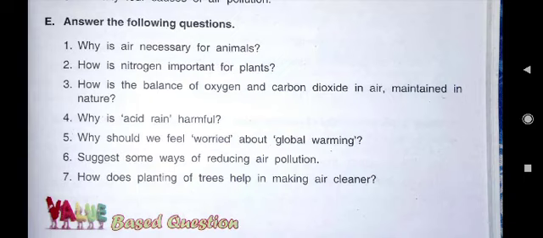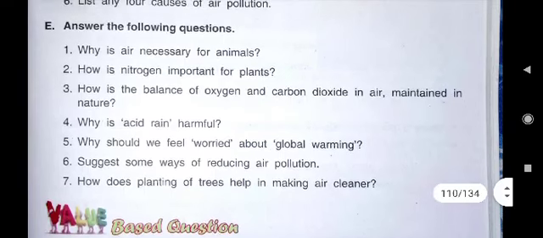We all know air is very necessary for us, as well as for human beings also, as well as for animals also, because without air we cannot live. All the animals, including human beings, need oxygen gas to live.